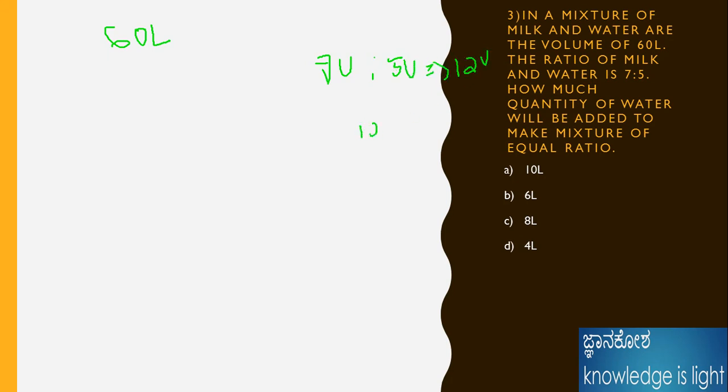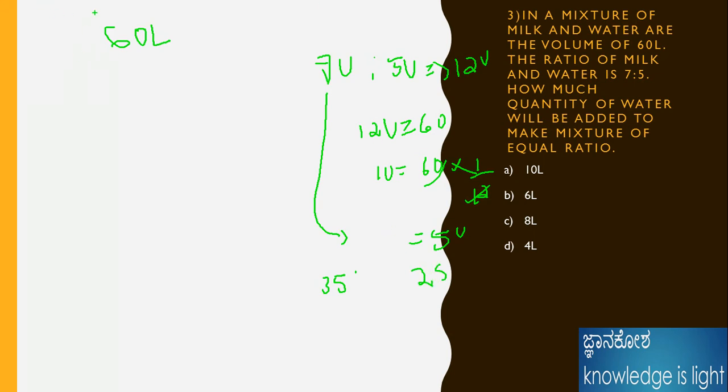Therefore 12 units is equal to 60, therefore 1 unit is 60 divided by 12, that means 5. Therefore 7 times 5 is 35, as well as the water, which is 5, 5 times 5 is 25.